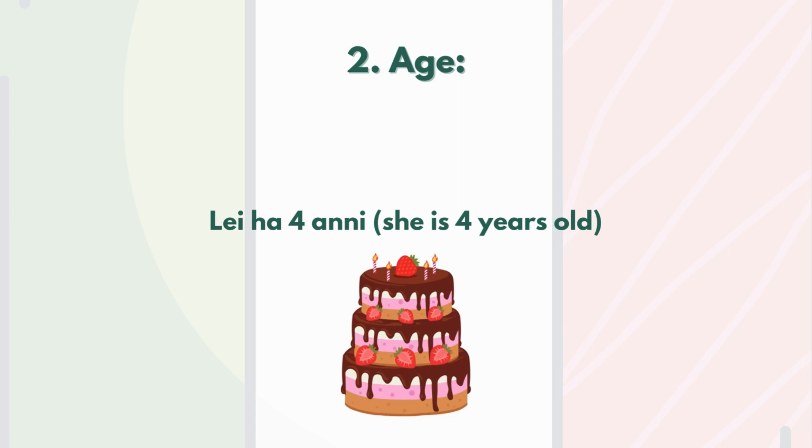And the structure will always be this one. Subject, verb to have, the age, and then the word anni. We absolutely cannot say lei ha 4. We have to specify anni.